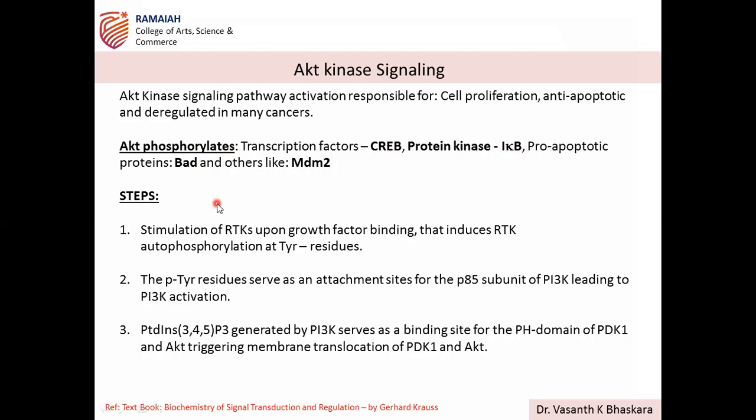What is upstream of AKT? We discussed this. Immediately, please, somebody should tell. What is upstream of AKT? Sanjana? PI3K, sir. Yes.